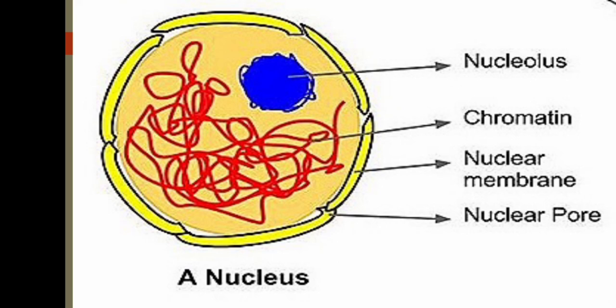The functions of the nucleus: it controls all cellular activities. Why? Because it is the brain of the cell, and it regulates cell metabolism, and it plays a significant role in heredity.